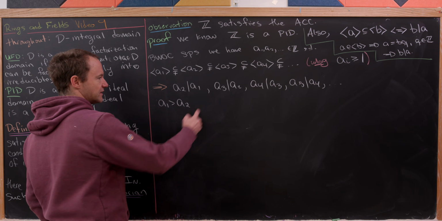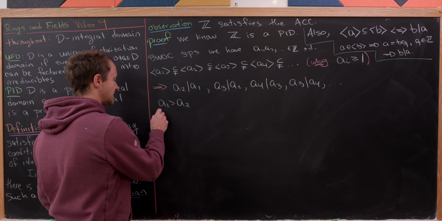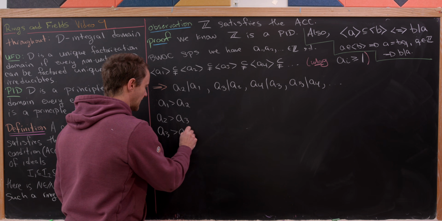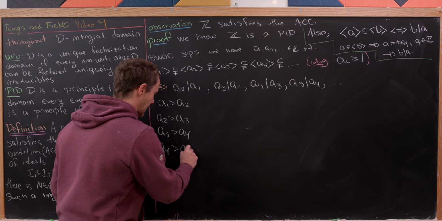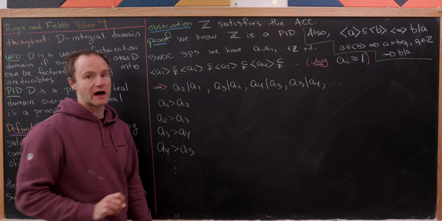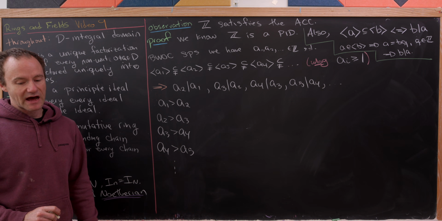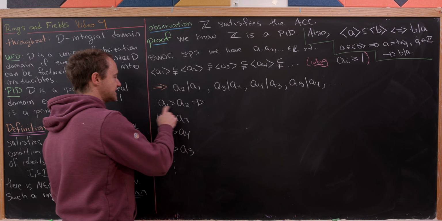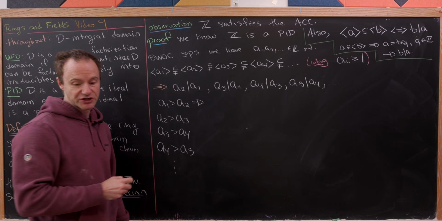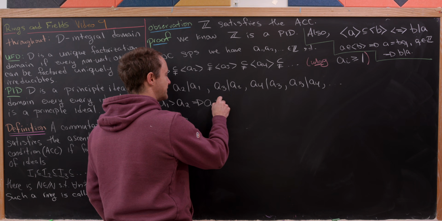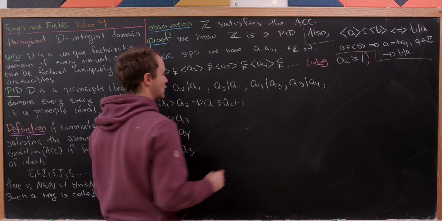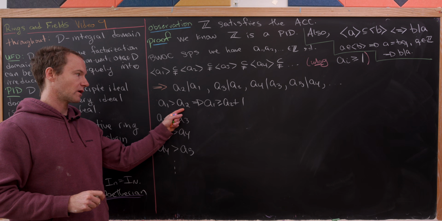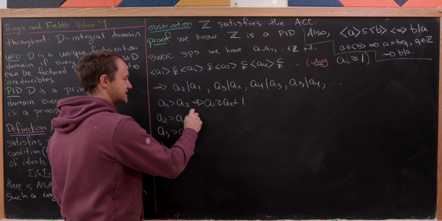Okay, but then let's notice this A3 divides A2 means that A2 is bigger than A3. We know that A3 is bigger than A4. We know that A4 is bigger than A5, and so on and so forth down the line. But now this is going to pretty quickly bring us to some sort of issue. So notice that if A1 is bigger than A2, that tells us that A1 is bigger than or equal to A2 plus 1. We just add 1 here, and it may not be bigger than anymore, it may be equal to. And then the same kind of thing here.